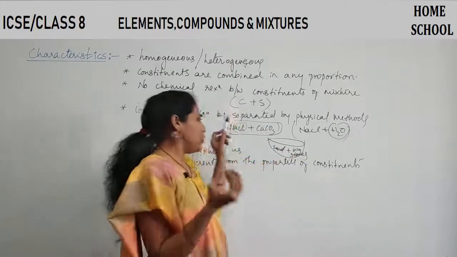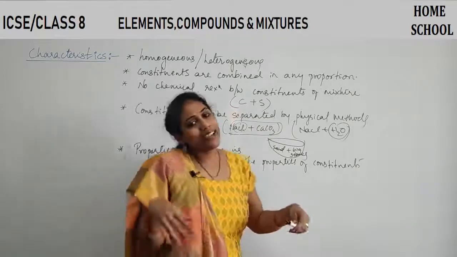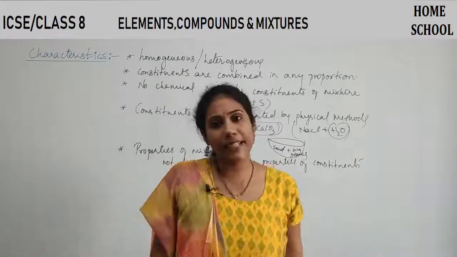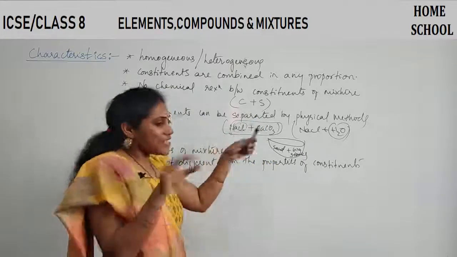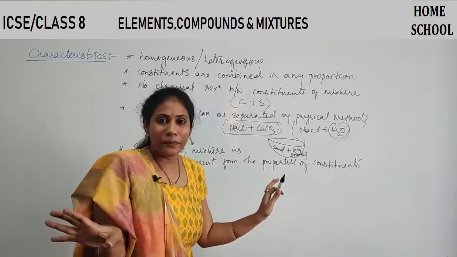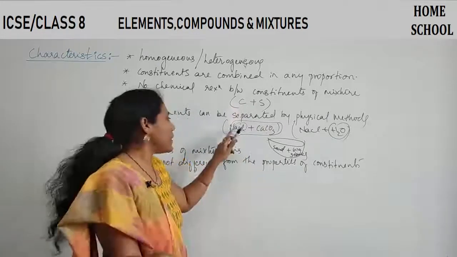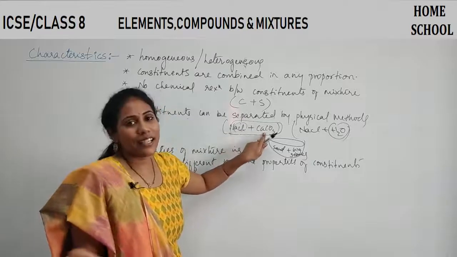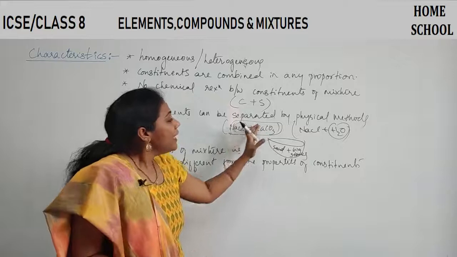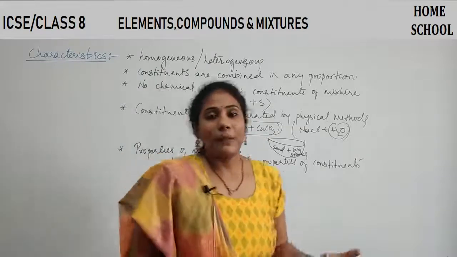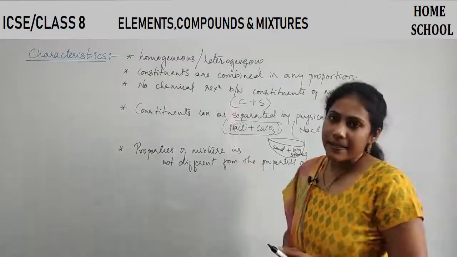Because only when there is a chemical reaction between them do you get a new substance with new properties. But there are no chemical reactions between them. They are just present together. That's it. So a mixture's properties are not entirely different from the properties of its constituents. Whatever the mixture is, it will show the properties of NaCl also, and it will show the properties of calcium carbonate also. So that's the meaning of this particular sentence.